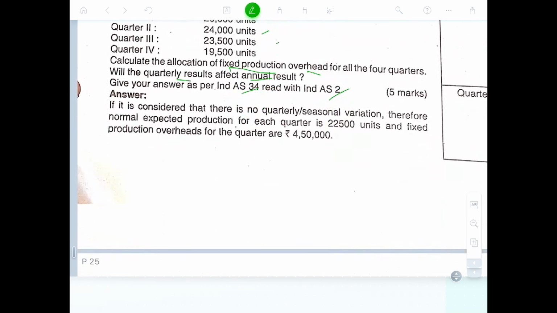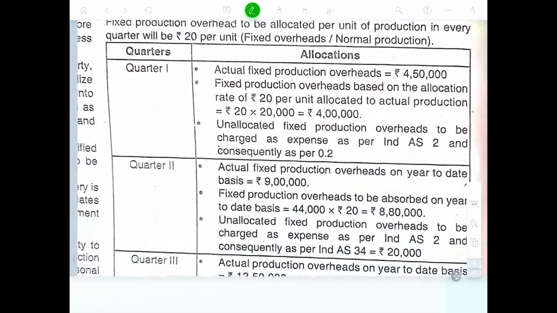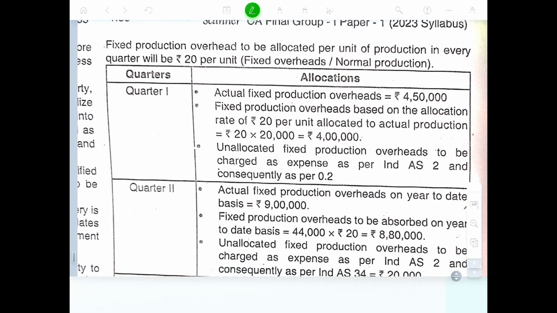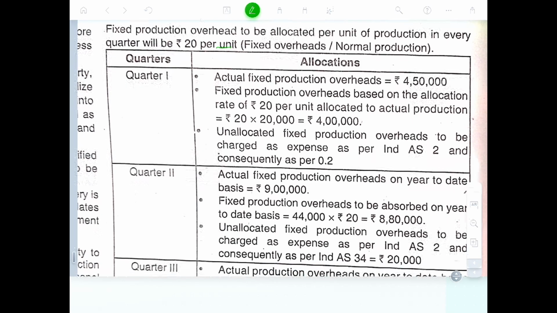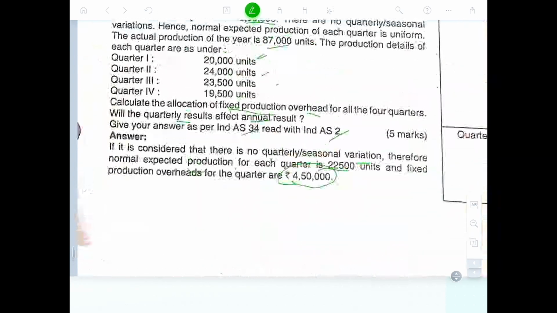If it is considered that there is no quarterly or seasonal variation, the normal expected production every quarter is 22,500 units. The fixed production overhead is 4,50,000 on average. The fixed production overhead to be allocated per unit of production every quarter is 20 per unit. For quarter one, the actual fixed overhead is 4,50,000.